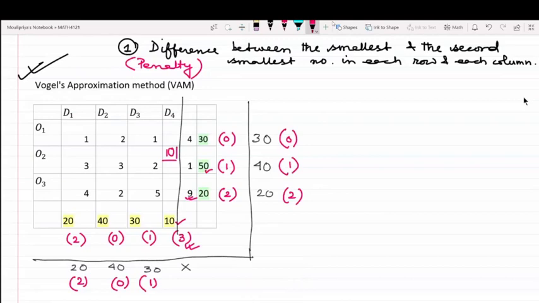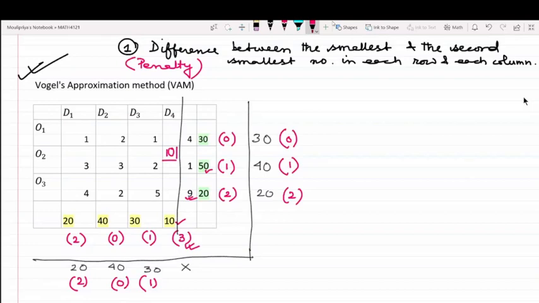Acha. Now we have a tie in the penalty. There are two 2s. One 2 corresponds to O3, the other 2 corresponds to D1. So suppose I choose D1. You could have chosen O3 also, but suppose I choose D1.